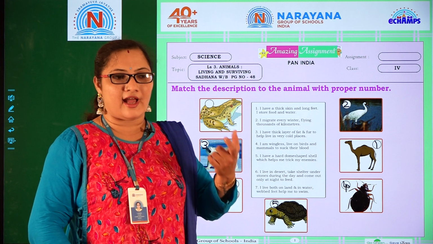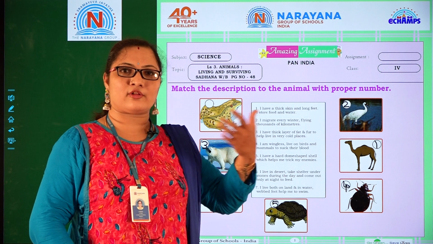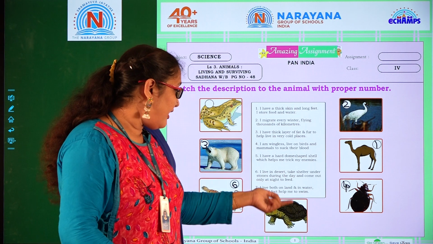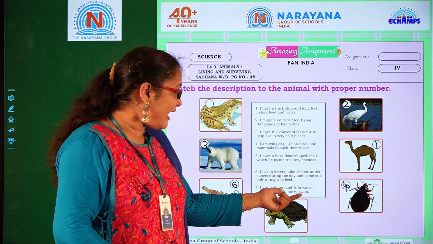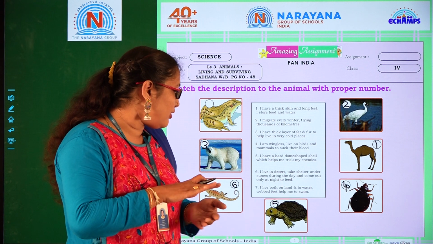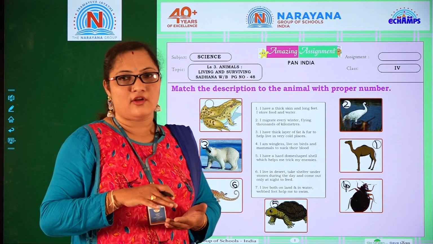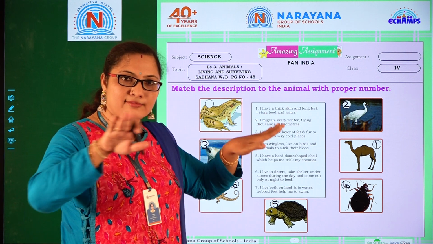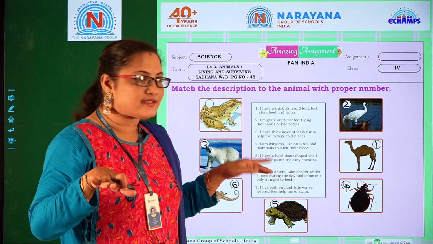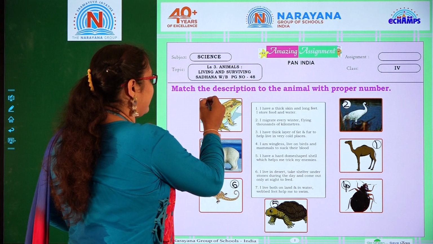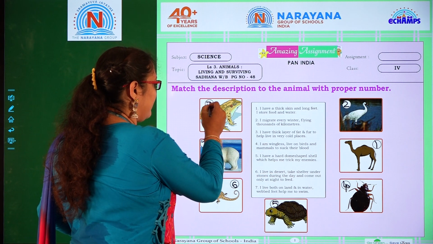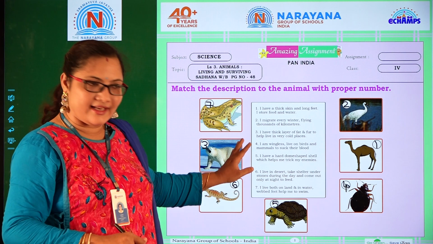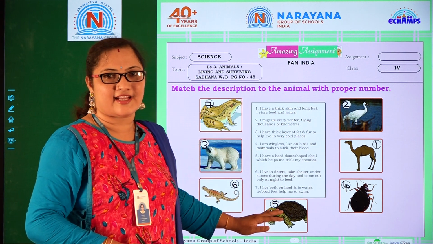Amphibian means the animals which live on both land and water. And they have given, I live both on land and in water, webbed feet help me to swim. So which animal has webbed feet that help it swim? That is frog. So what should we write here? 7.